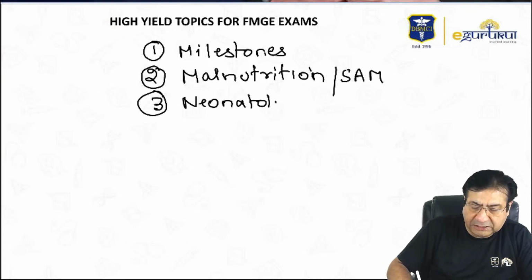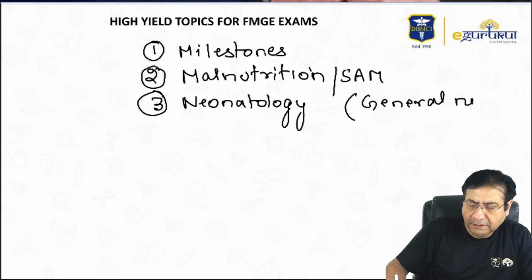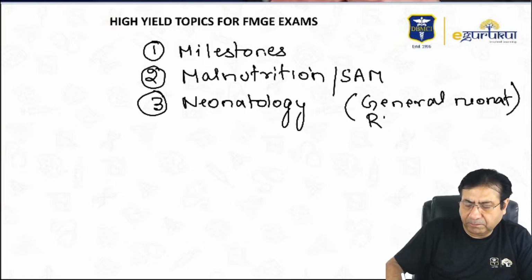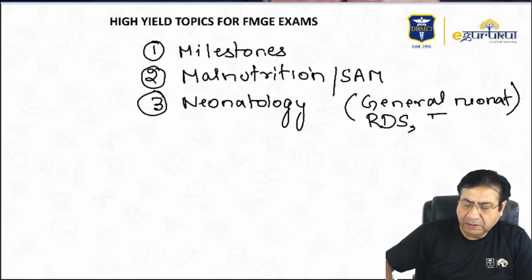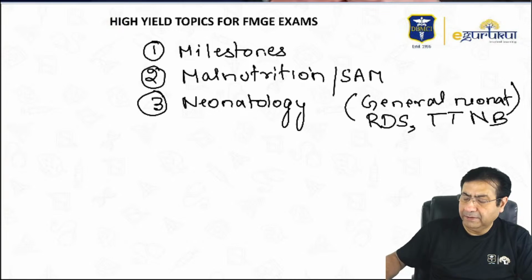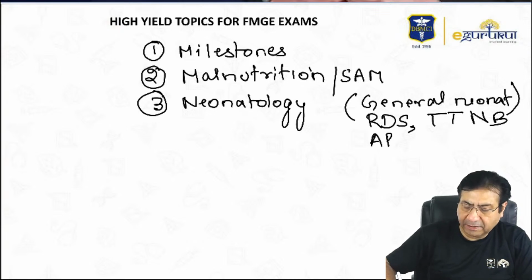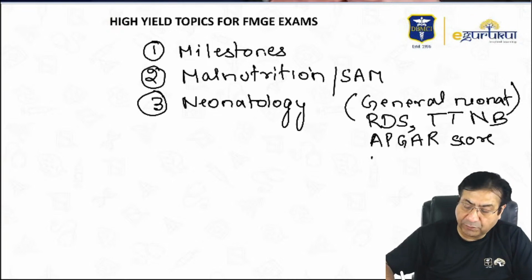So in neonatology, I would suggest that you go through general neonatology first. Then apart from general neonatology, just properly study respiratory distress syndrome, transient tachypnea of the newborn, then Apgar scoring. So Apgar score again is very important from your examination point of view.